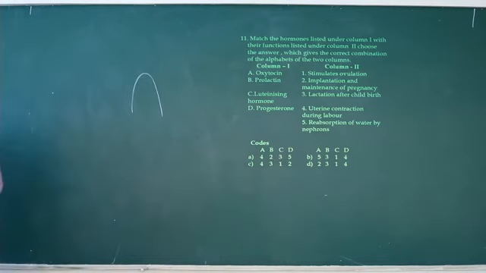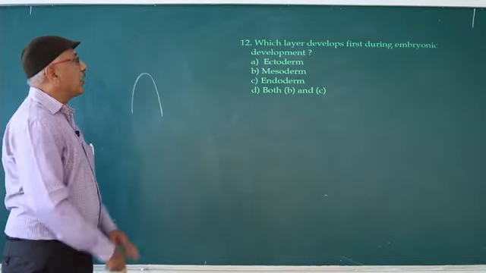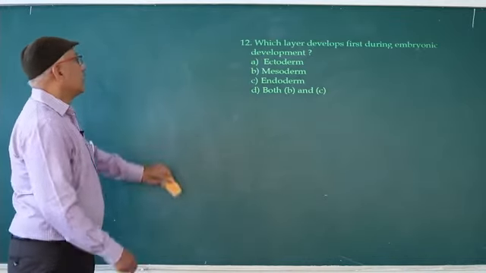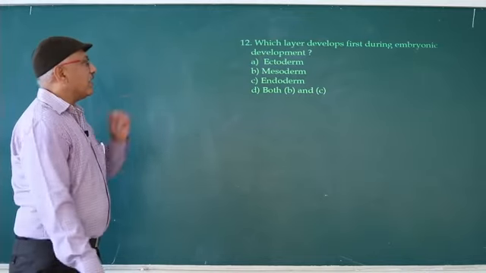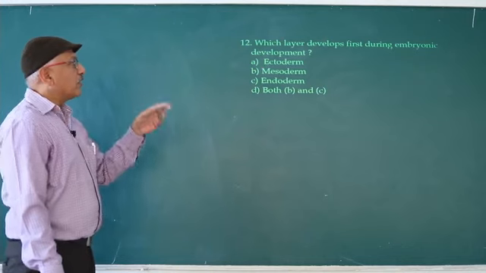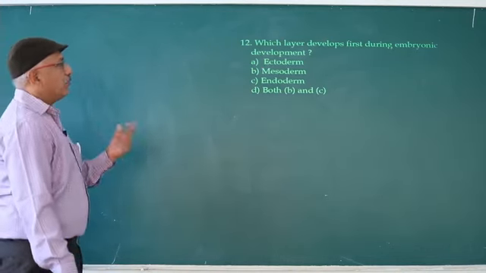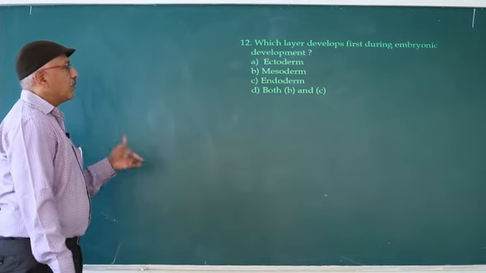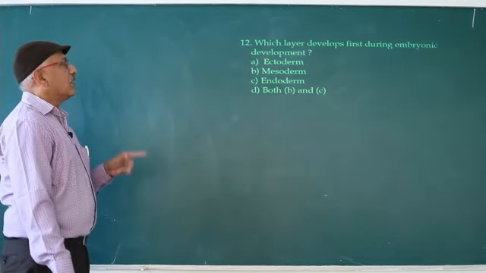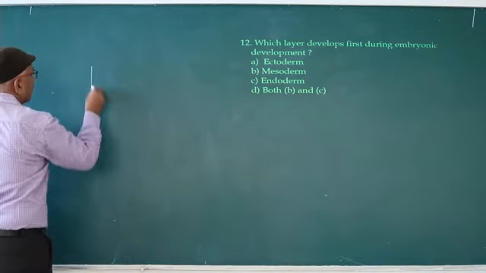Next question. Which layer develops first during embryonic development? So that means the germinal layers. A, ectoderm, B, mesoderm, C, endoderm, D, both B and C. Answer is C, endoderm. It is the primitive streak.